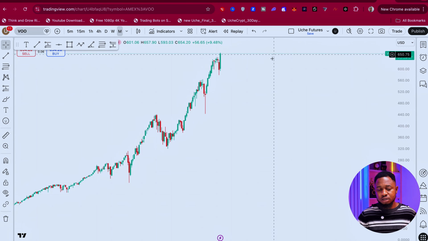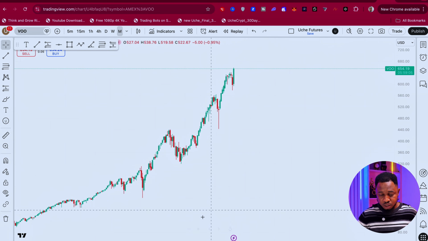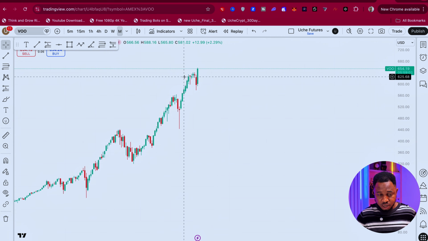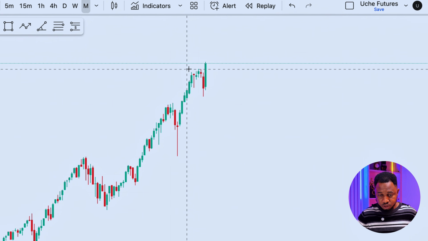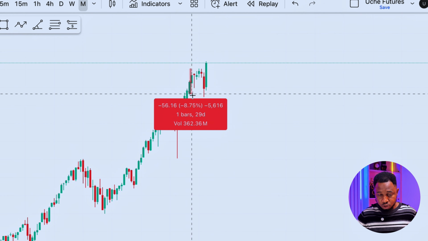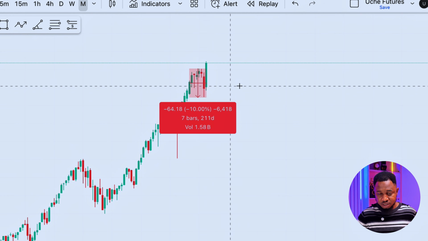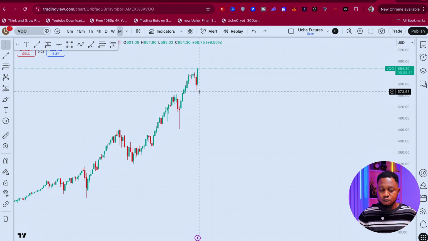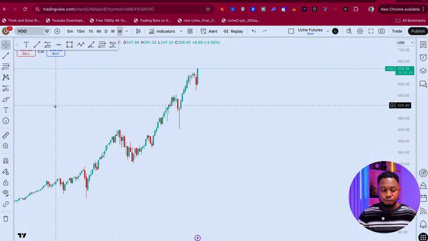One final thing I will tell you, if you want to be a little better in your investment, is if you can monitor the chart for when the market goes down, I think that's a very good opportunity to buy. I'll go back to the chart. So for this point, when this basically crashed from here downwards, from this point here to this point, this was almost a 10% crash. Buying here would have been very good for you. With just this slight move, you've made some profit for yourself.